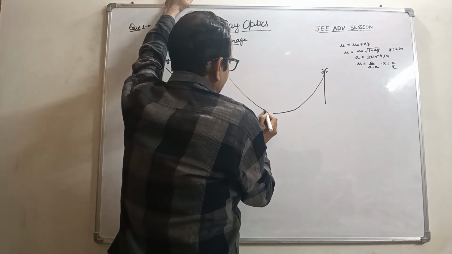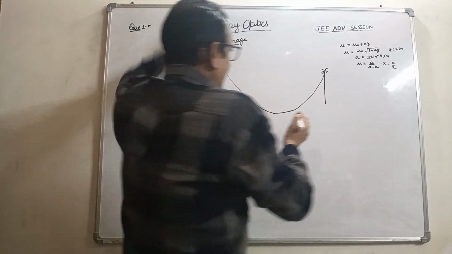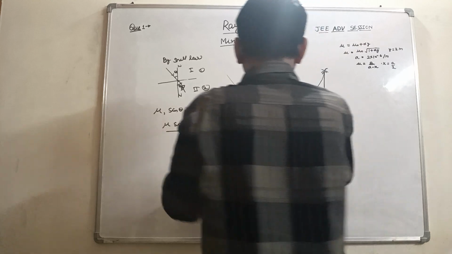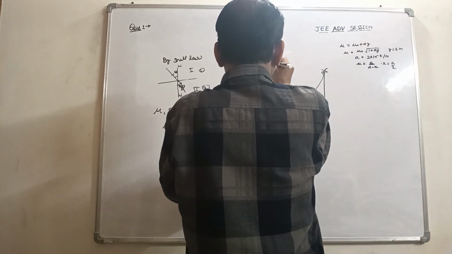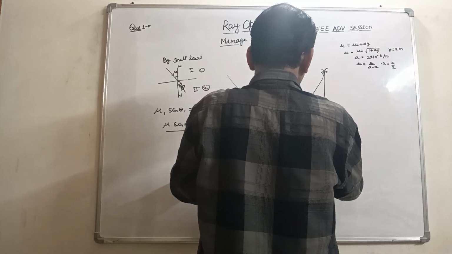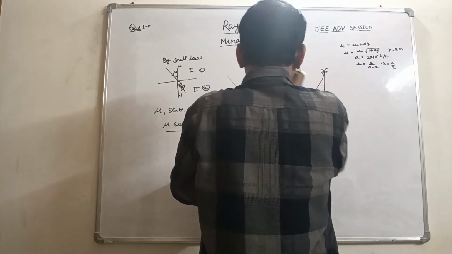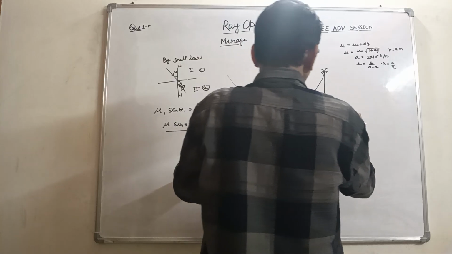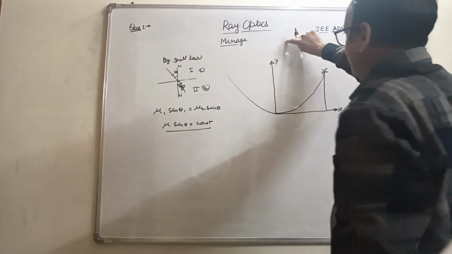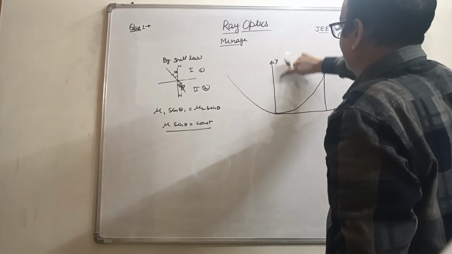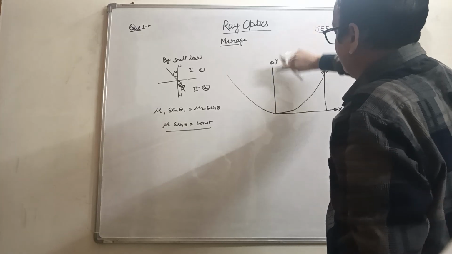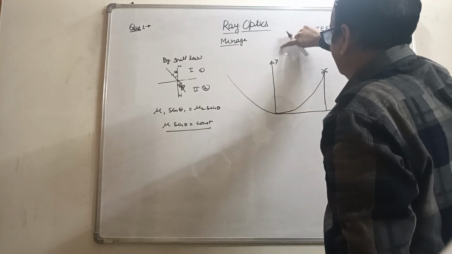This is the origin, this is the y axis and this is the x axis, and we know the refractive index gradually and linearly increases on moving upward.